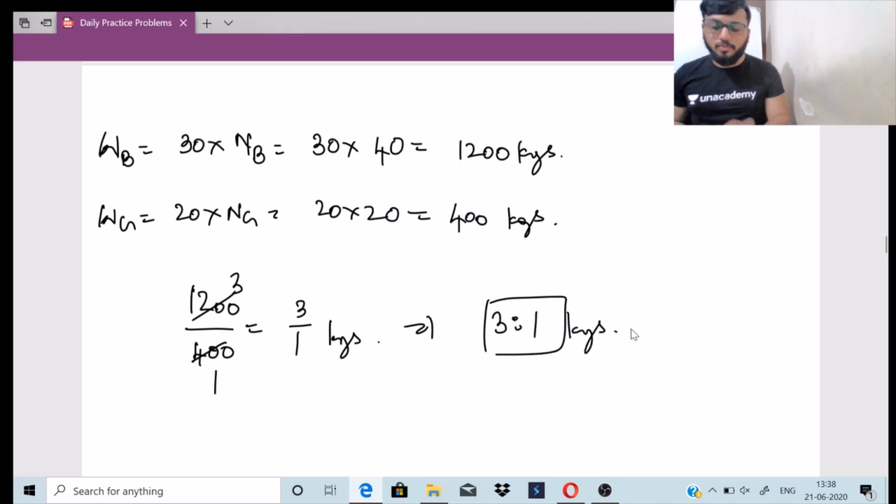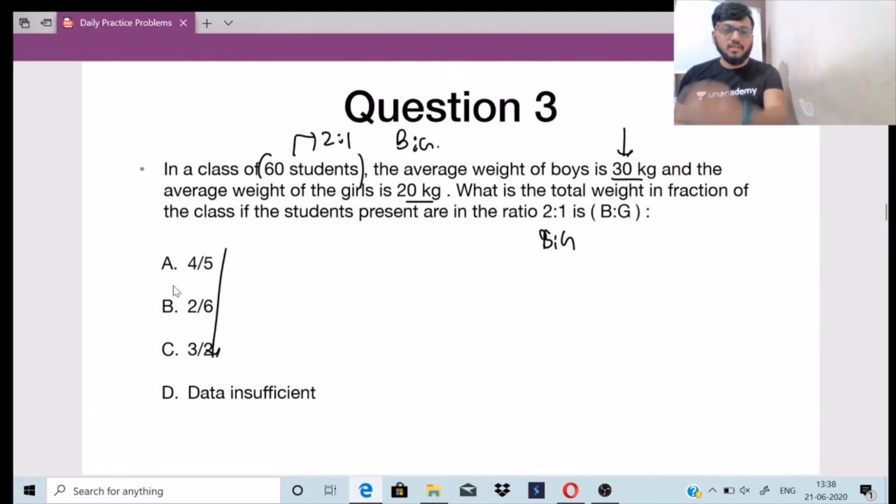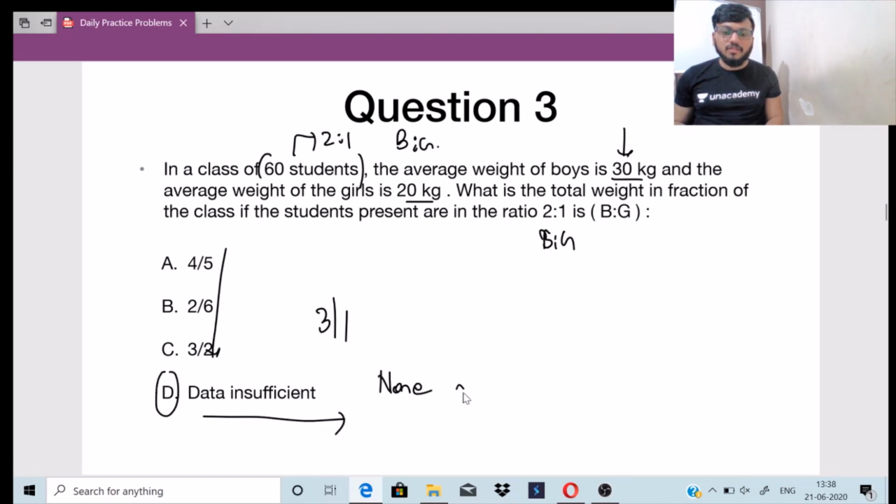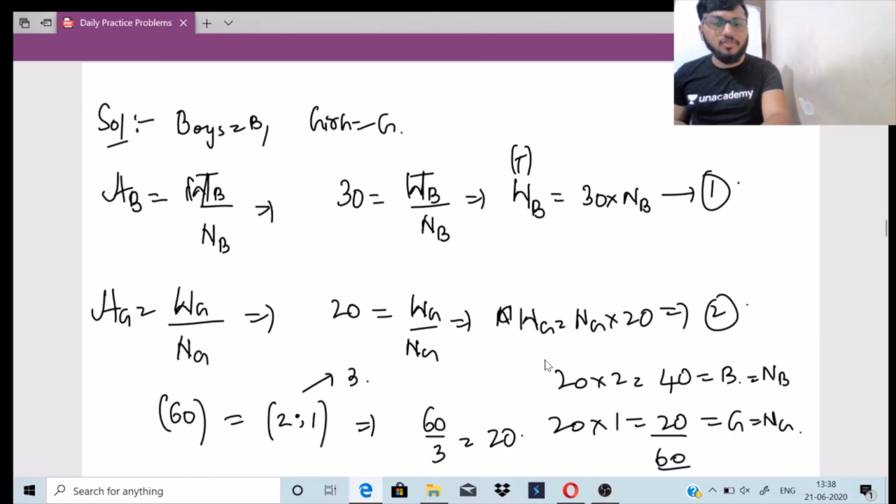Go back to the options. You can see 4 by 5 is there, 2 by 6 is there, 3 by 2 is there. You don't have the 3 by 1 option, so it is data insufficient or none of these as the option, right? Option D will be the right option for this question.